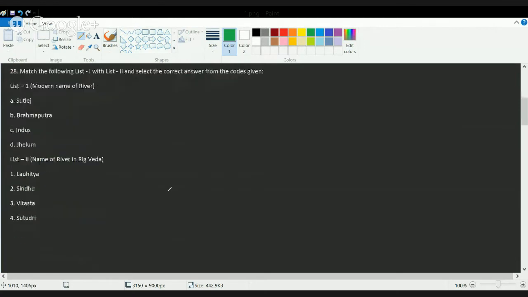The next question is, you have the name of the rivers and the previous name and the modern name of the river. You have to match which river was called what in the Rigvedic era. This is something that deals with the geographical thought section. As we can see, there were a lot of direct questions from geographical thought. This is one of those.